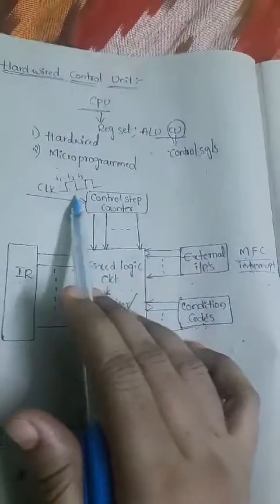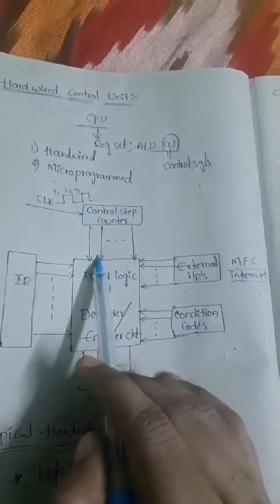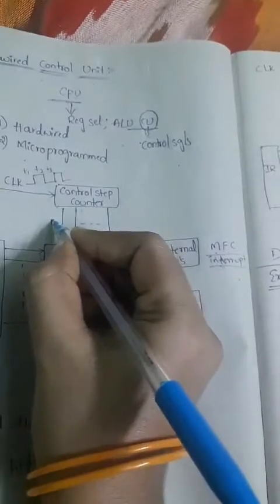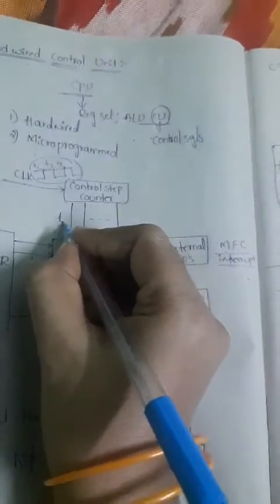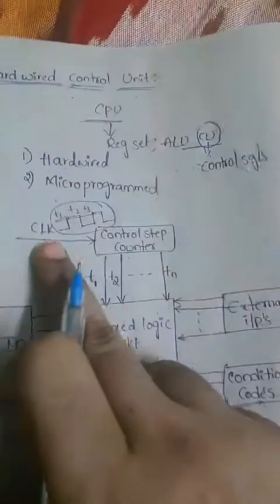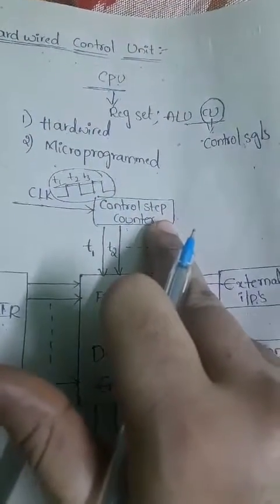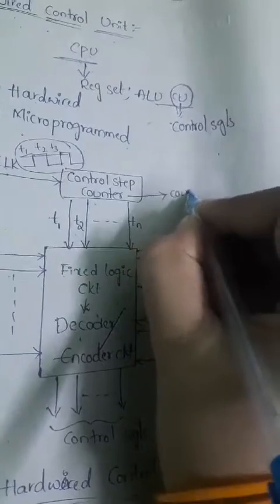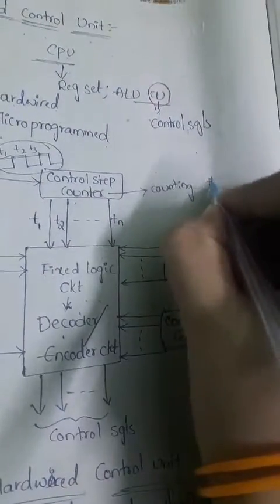Just observe here, this clock is given to the input and this is the output stage, no? The output of this control step counter is the timing signals we get from this clock. You can represent it here as timing signals, T1, T2 up to Tn. With the help of the clock signal, the counter is counting the clock pulses. What is meant by a counter? It just counts the clock pulses.